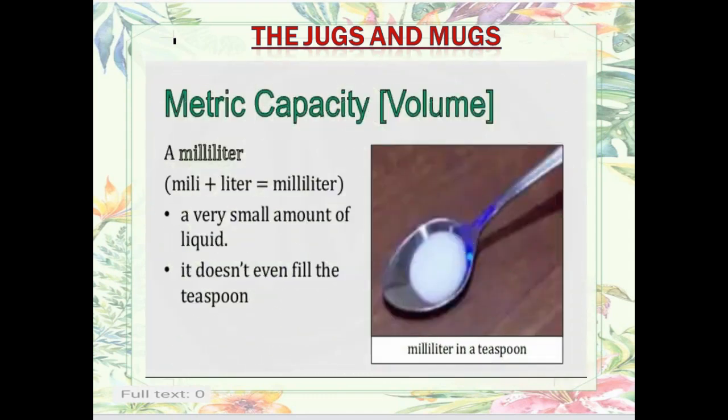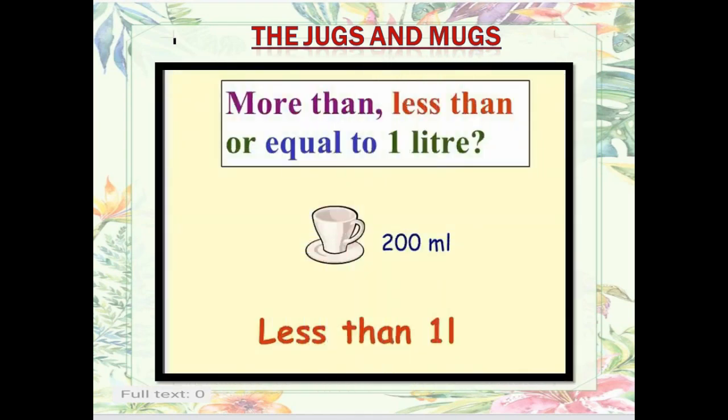Now metric capacity, volume. Milliliter is the smallest unit for measuring small amounts of liquid. Like you can see the spoon, it doesn't even fill the teaspoon, meaning very little. Now let us see some examples here.